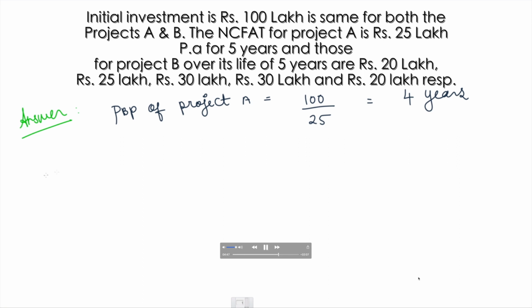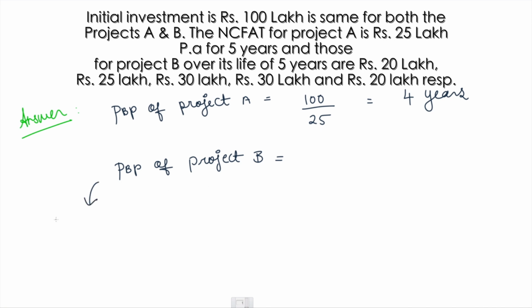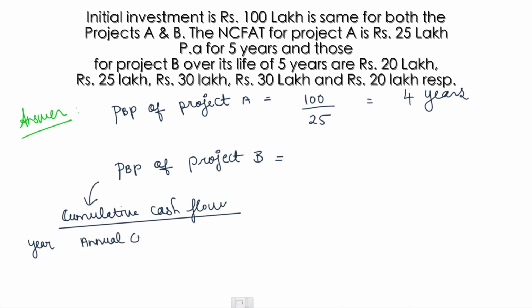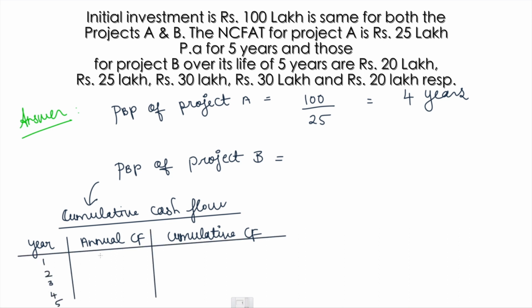Okay guys, now the payback period of project B. We already know the project B cash flow is unequal. So here the payback period will be computed based on the cumulative cash flows. What we will be doing here is opening a tabular column, in which we will have our year, annual cash flow and cumulative cash flows. There are totally 5 years, and the 20 lakhs, 25 lakhs, 30 lakhs, 30 and 20 are the cash flows in each year. So I am just going to find my cumulative cash flows.